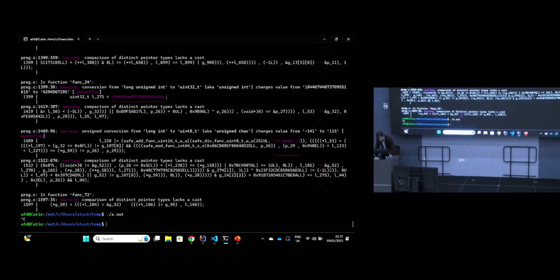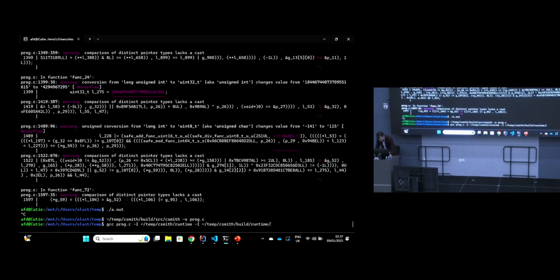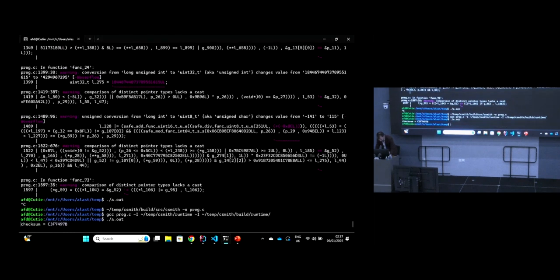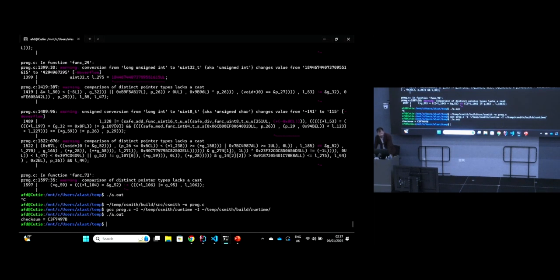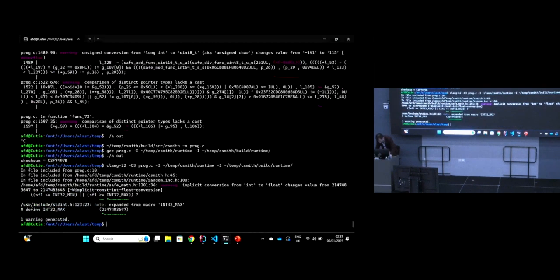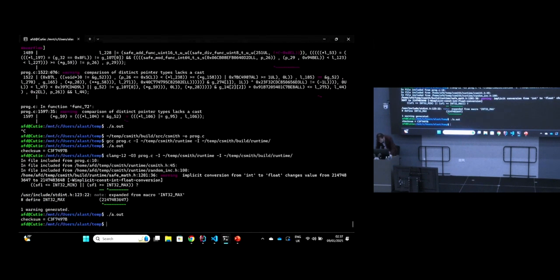Let me just generate another one. Let me compile it and run it, and here we get a checksum printed, okay? And the idea would be that then we would compile that program instead with another compiler like clang12 at -O3 and run that program, and we get the same checksum generated. If we didn't, that would be suspicious. That would indicate that there would be a compiler bug.